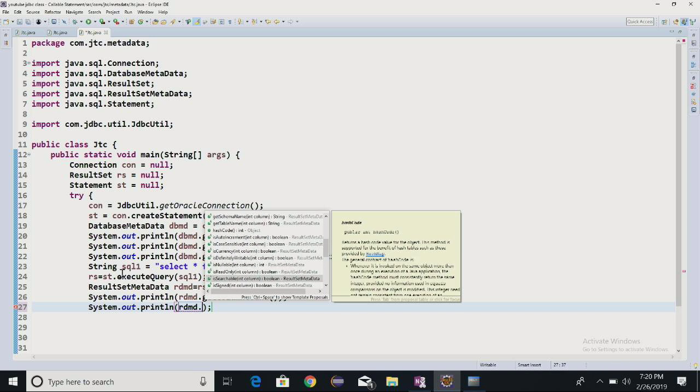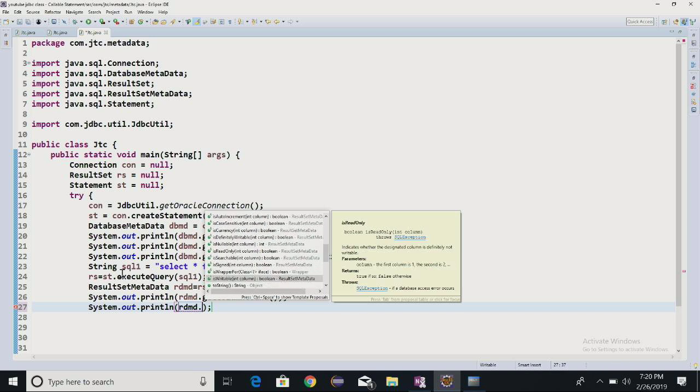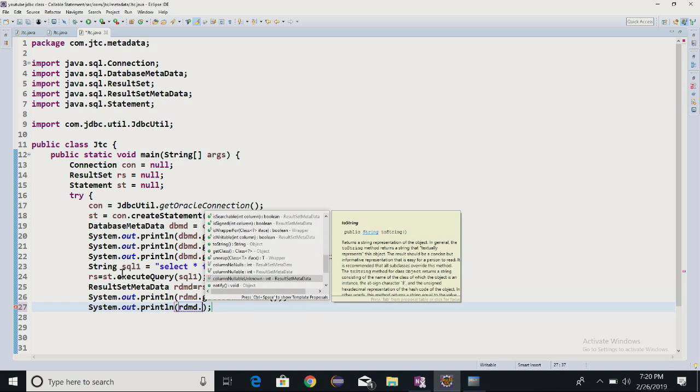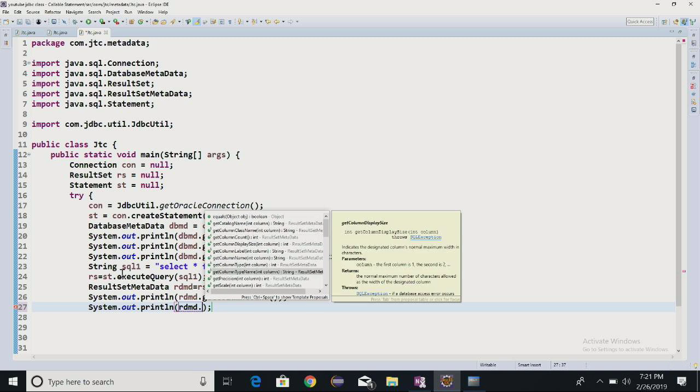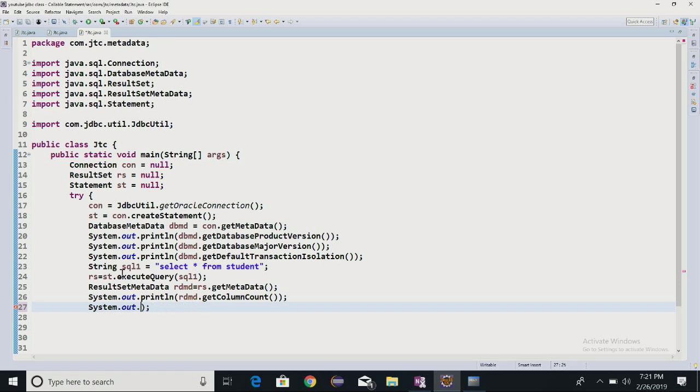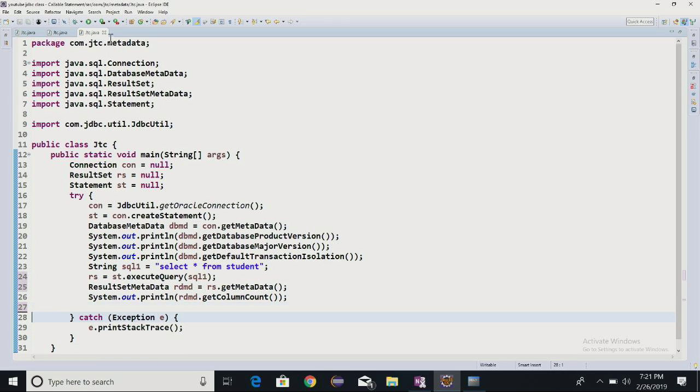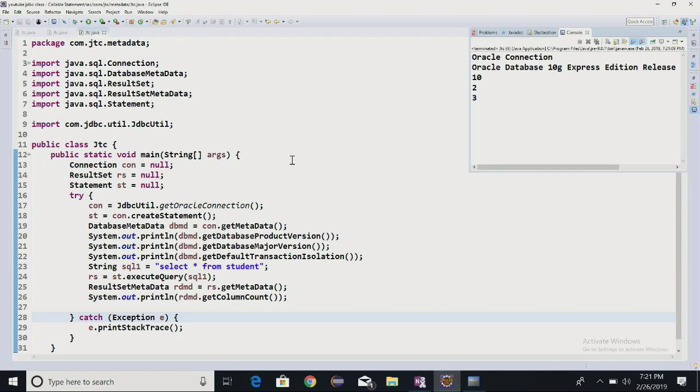Whichever things you wanted to get, all these n number of pieces of information could be there, and all that information about the result set you can get with the help of result set metadata. If you have any questions or doubts about this metadata, please write your queries here.